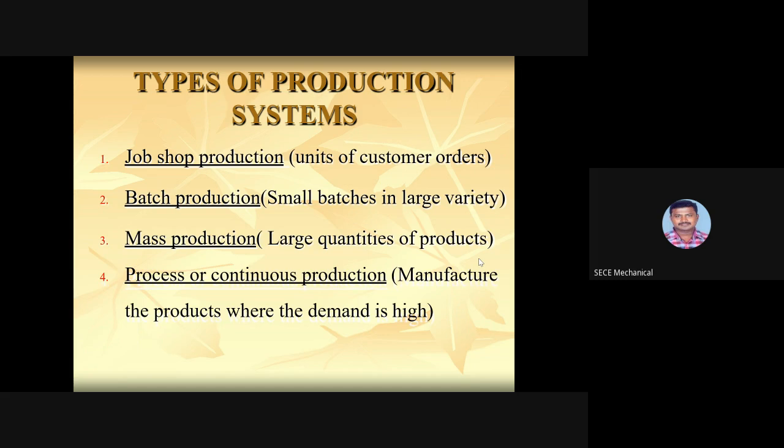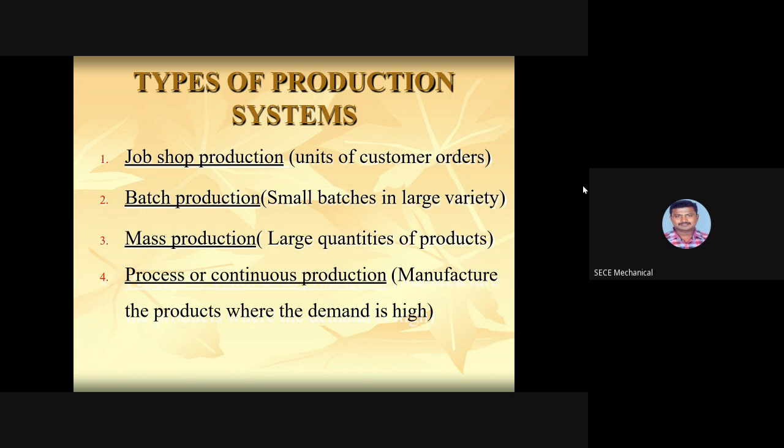The next is process or continuous production. It manufactures the products where the demand is high. This process or continuous production is taken up only when we have very high orders or very high demand in the market. So it purely depends upon market analysis and the demand for our product in the market. Based on that, we are going to do continuous production.